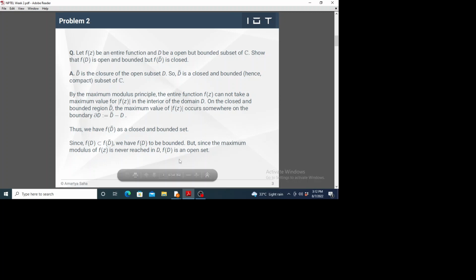So in the interior of this domain D, the maximum modulus of f(z) is never actually attained. In this sense, f(D) is an open set, because the value by which it is limited is never actually attained by this function. So this concludes the answer to this question.